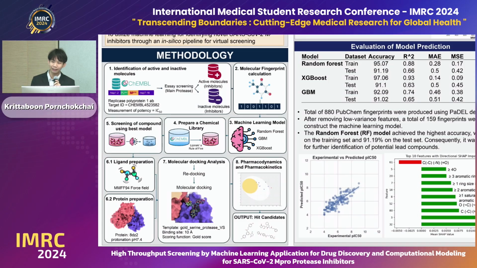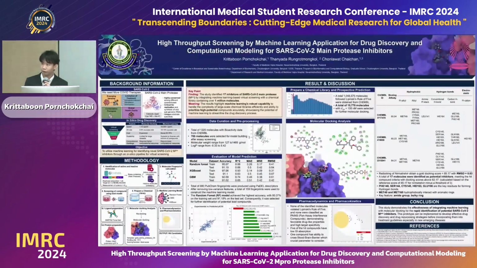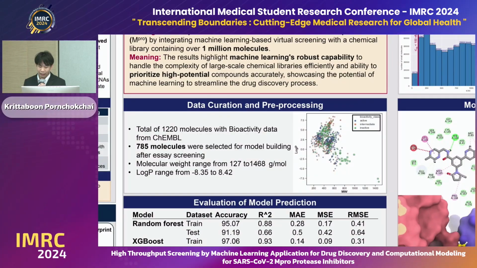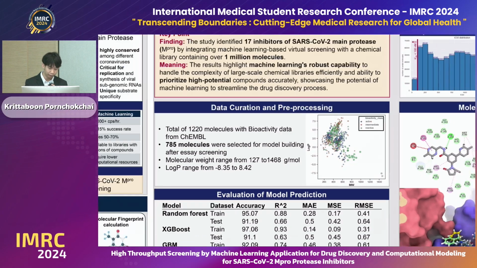After that, we prepare the optimized ligands and the protein structure of main protease by protonation adjustment and put them together for molecular docking analysis. After we get the hit candidates, they are evaluated for pharmacokinetic and pharmacodynamic properties, for the favorable properties that we need. For our results and discussion, from the data pre-processing, a total of 785 molecules were selected for model building after the assay screening from the database.